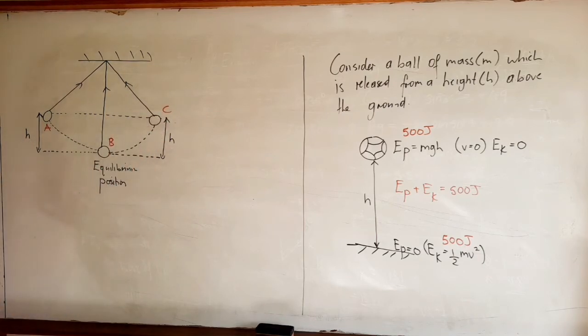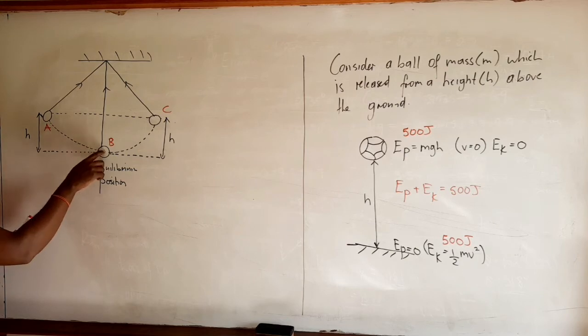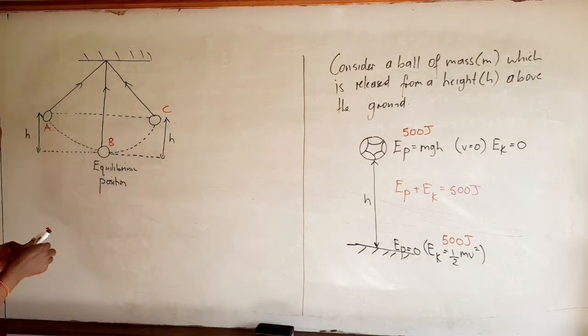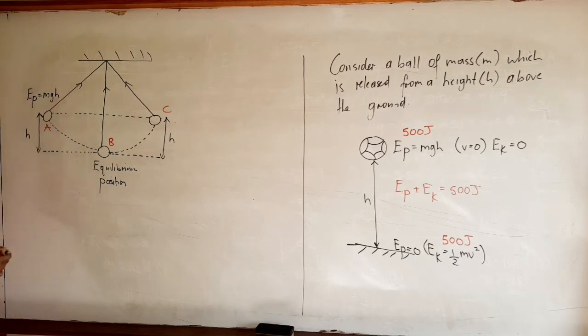So the pendulum is released from point A and it's at a height h above what we call the equilibrium position. The equilibrium position, of course, is the lowest point through which a pendulum will pass. So at A, it has potential energy EP given by mgh, right? So the potential energy is relative to the equilibrium position, not the ground. Good.